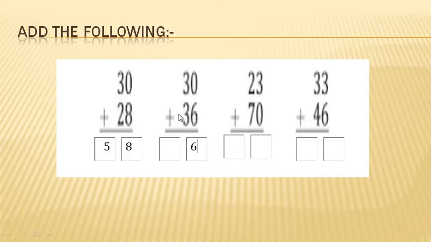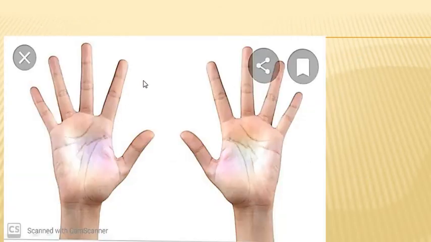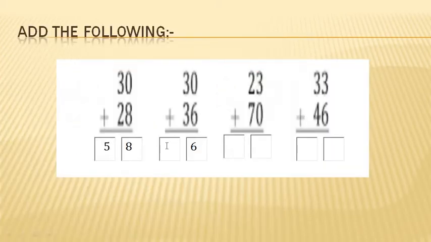3 plus 3. How can we count this? First of all count 3 fingertips. 1, 2, 3. How many more we have to add? We have to add 3 more to it. 1, 2 and 3. Stop there. Now what should we do? We should count all that fingertips together. 1, 2, 3, 4, 5, 6. By adding 3 to number 3, we get number 6.